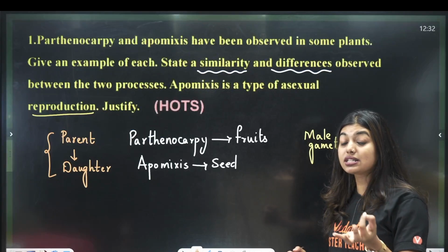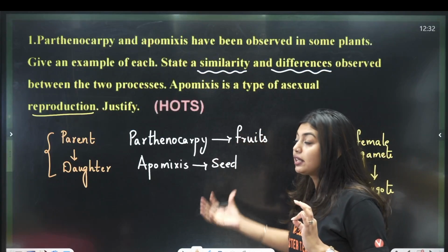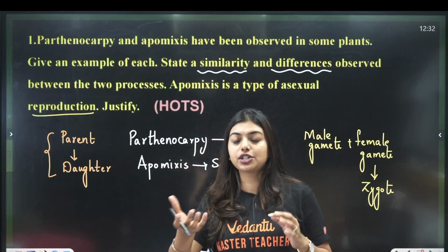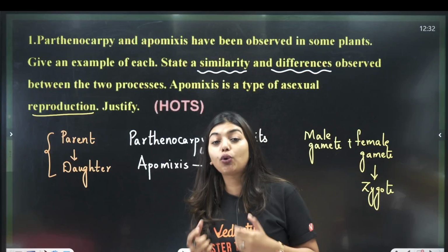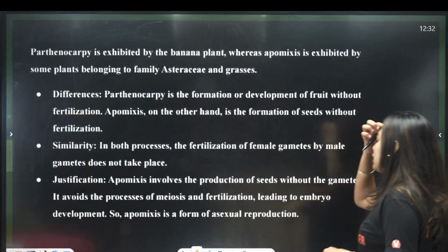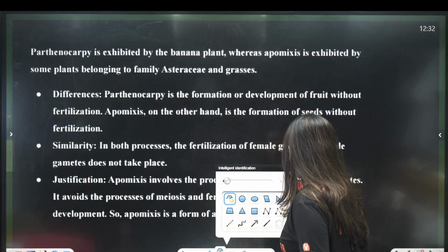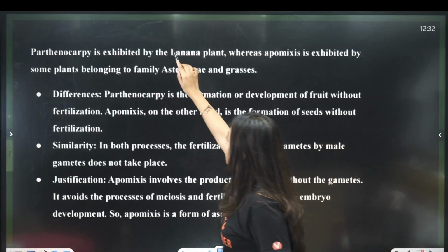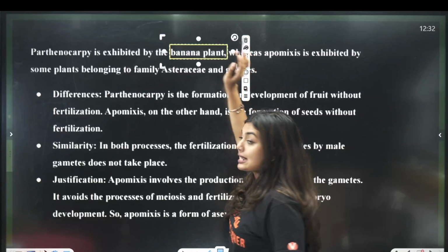Now let's see what is the topper's answer. So I have picked up the topper's answer, which is given in your handbook, previous year question paper, and I have given it. So this way you will know what you are supposed to write, what you are not supposed to write. Okay, done. Chalo, let's go. So here you see, students, this is the topper's answer. So I'm going to highlight the word that is important. Parthenocarpy is exhibited in banana plant. Okay, so first example is done.